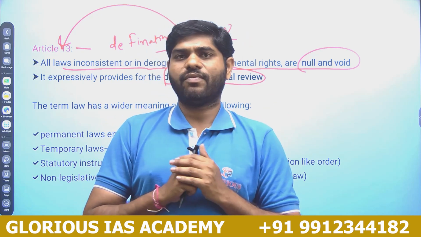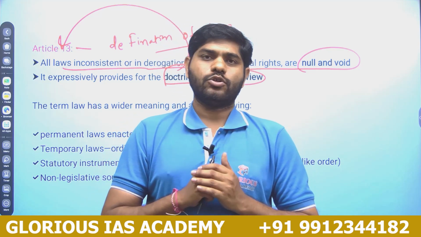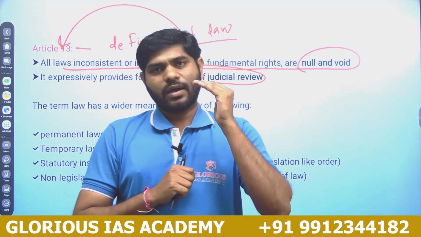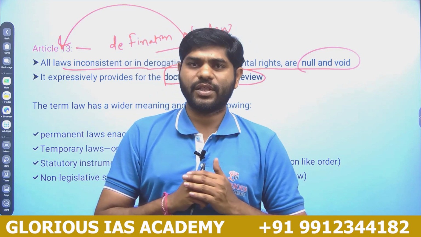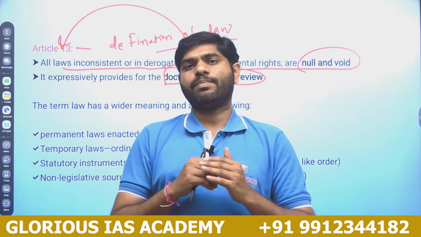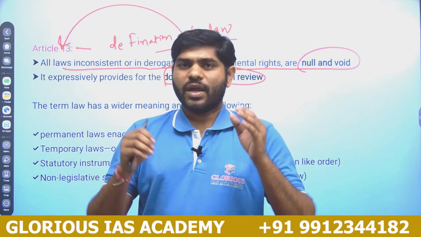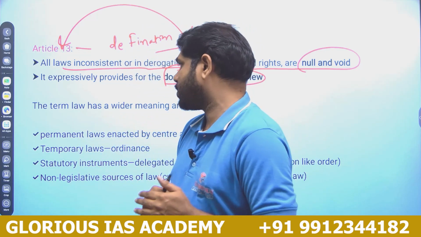If it does not violate them, it will be allowed to be implemented. So every action by the central government and the state government will be reviewed by the judiciary. That is called judicial review. The doctrine of judicial review is inherently implemented by Article 13 of the Indian Constitution.